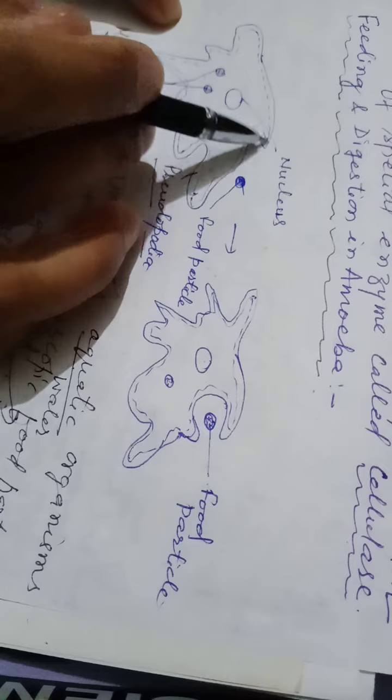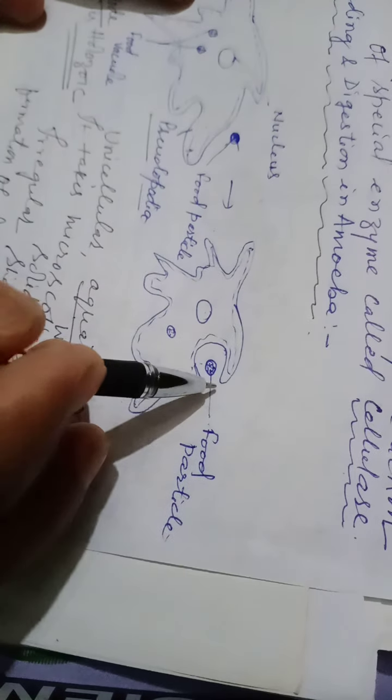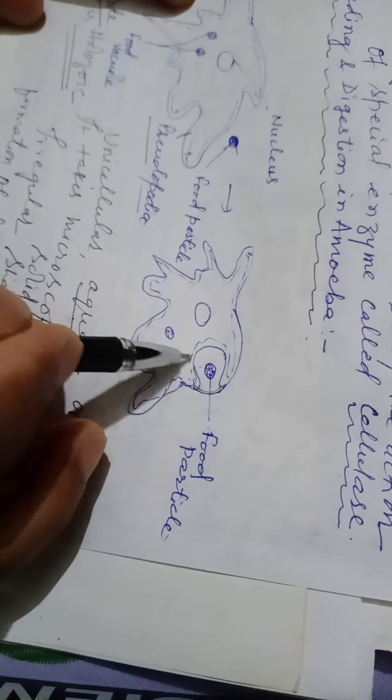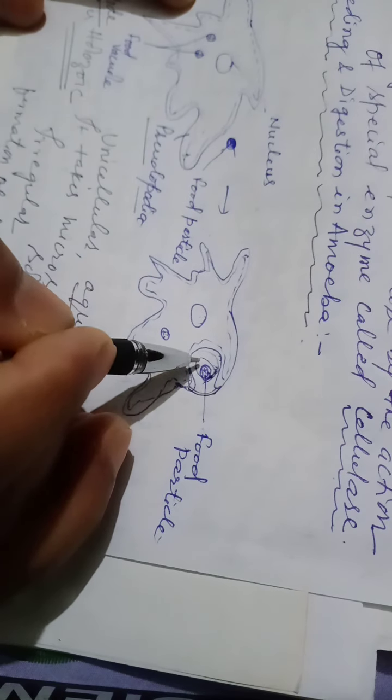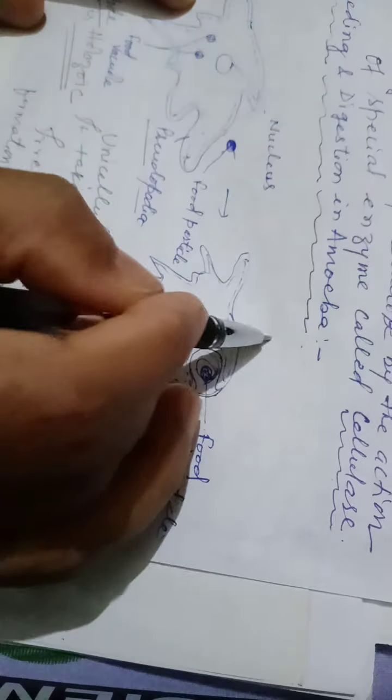First of all, it surrounds the food particle like this, and then it is engulfed, and a food vacuole is formed.